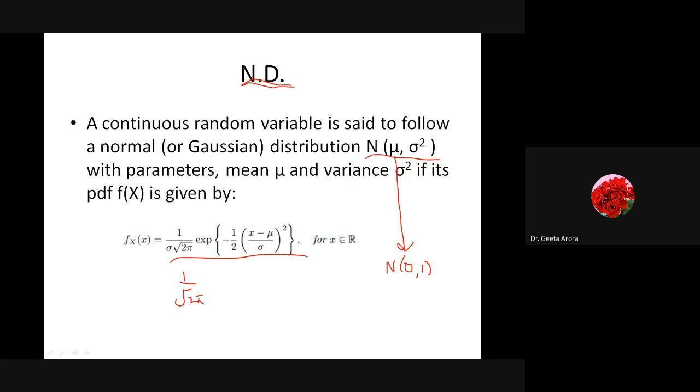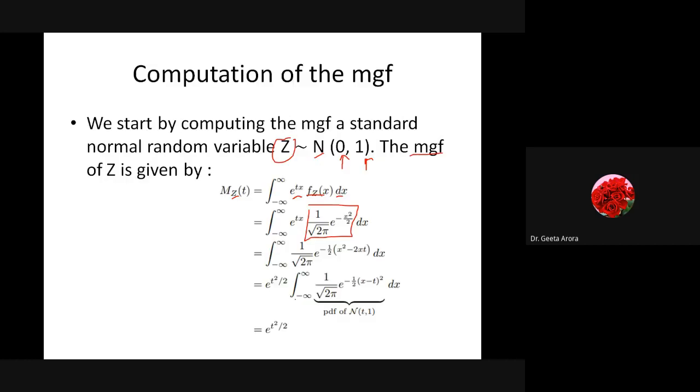The exponential is still exponential. Now I'm getting minus half; mu is 0, so it gives me x square, and sigma is 1, so this is what we are getting: e to the power minus x square by 2. Correct? So this is what I am getting.